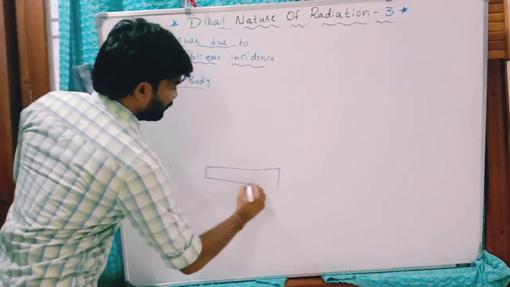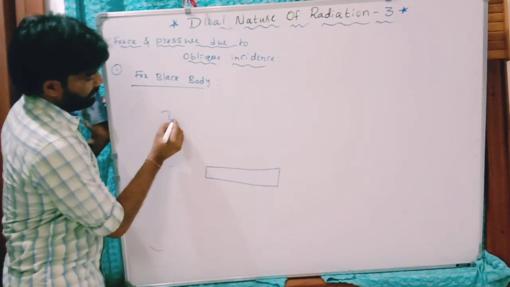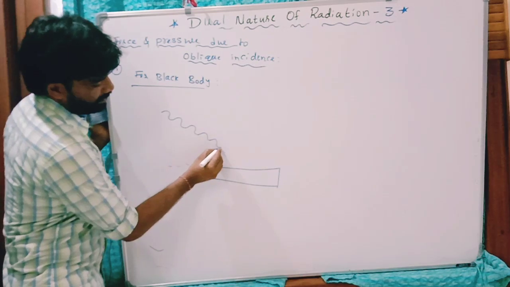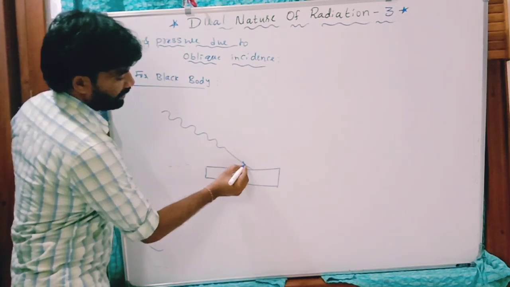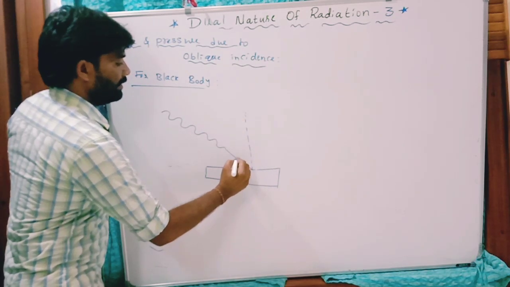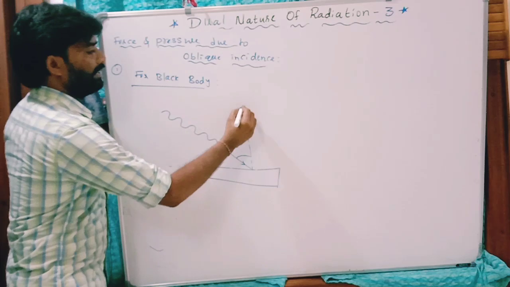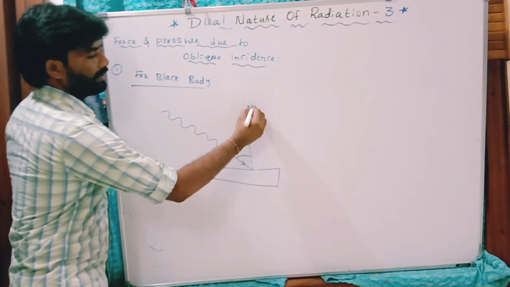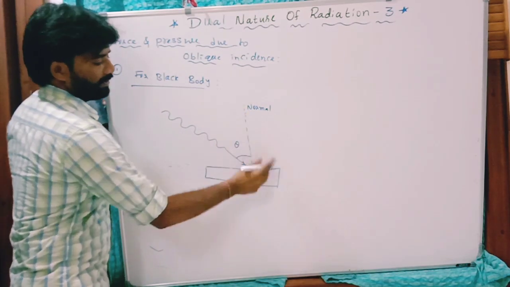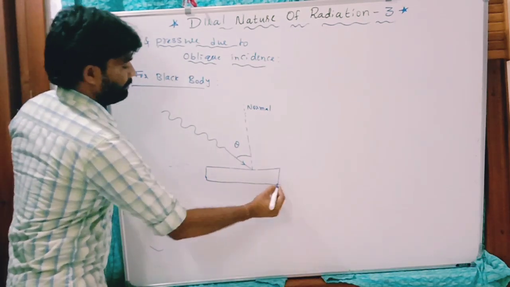If it is the perfect absorber and this is the incident radiation, it strikes this surface slantly, and the direction of the incident radiation makes angle theta with the normal to the surface of this perfect absorber.